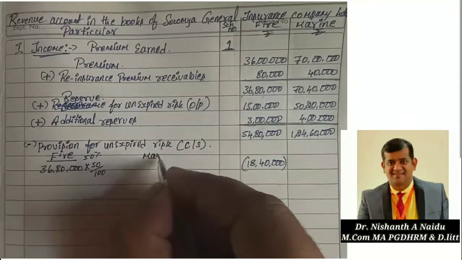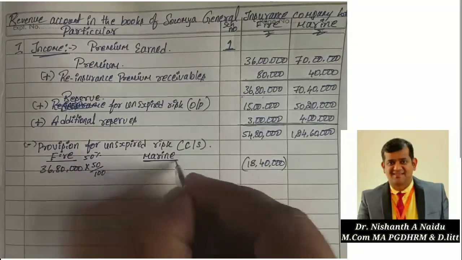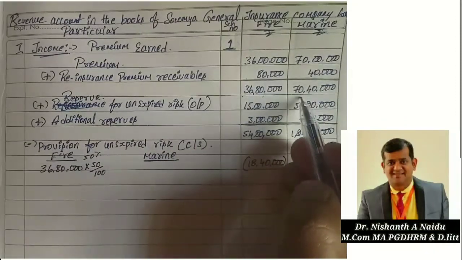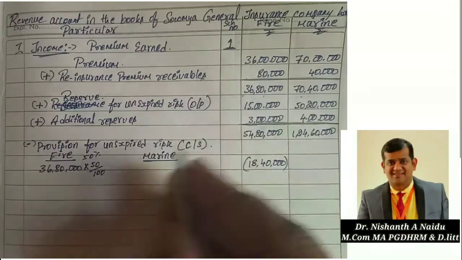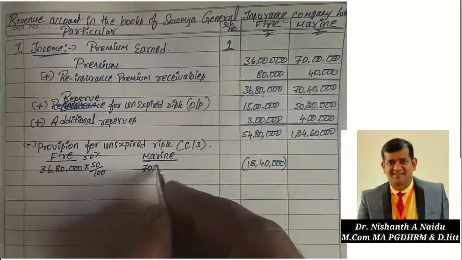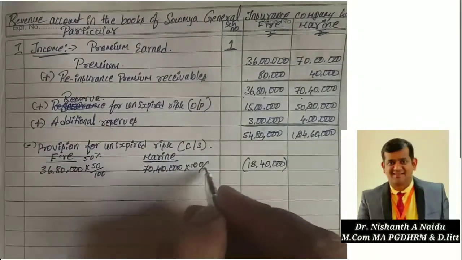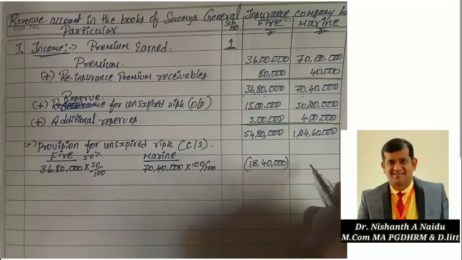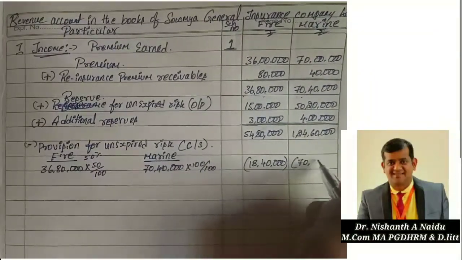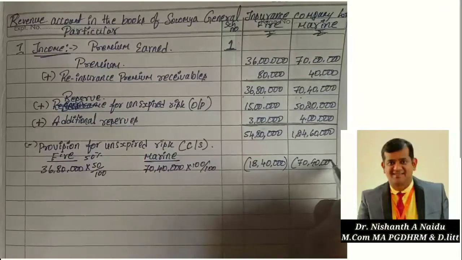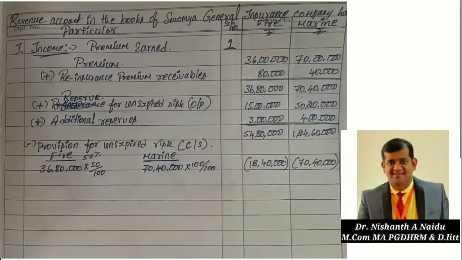Okay, so this is for fire. Now for marine, I said 100% on this 70 lakh 40,000. So write down 70 lakh 40,000 into 100 divided by 100, the same amount, 70 lakh 40,000. Clear? Any doubt? No, right? Fine.